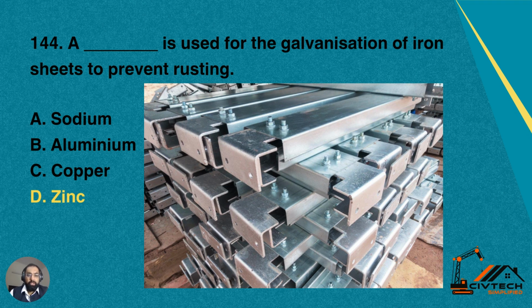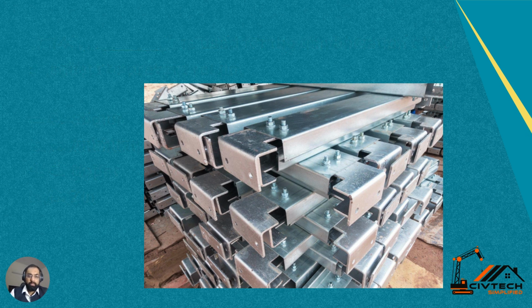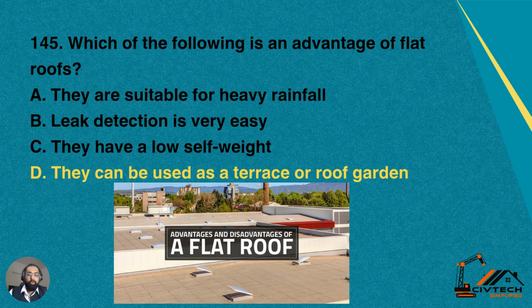144. A dash is used for the galvanization of iron sheets to prevent rusting. You must have observed that to prevent rusting, we normally do galvanization of the steel structures or the sheets. So what is the material used for galvanization? Options: A, sodium; B, aluminium; C, copper; and D, zinc. Of course, it's option D, zinc. Zinc is used to galvanize the sheets or the wooden structures.